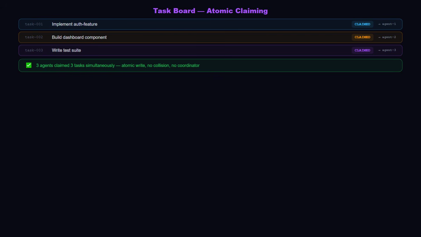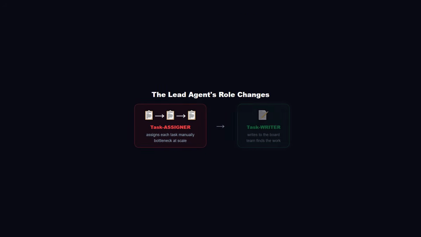After claiming, the agent enters the resume state. It picks up exactly where the task left off, using the task's stored context. When it finishes, it marks the task done and returns to idle. Idle, scan, claim, resume. The curriculum puts it directly, quote, "no need for the lead to assign each one."